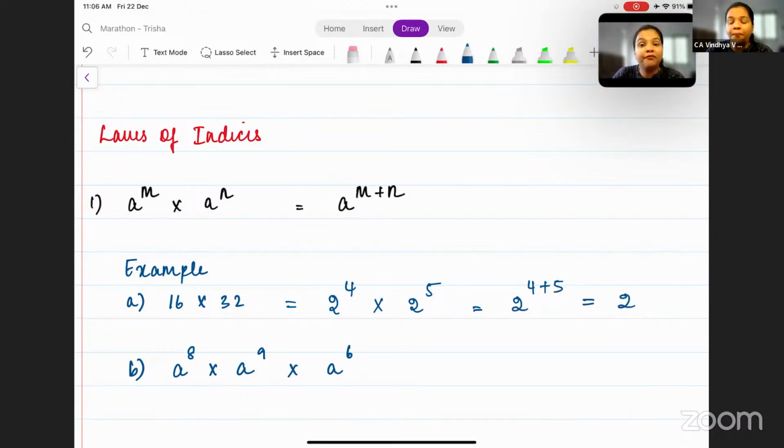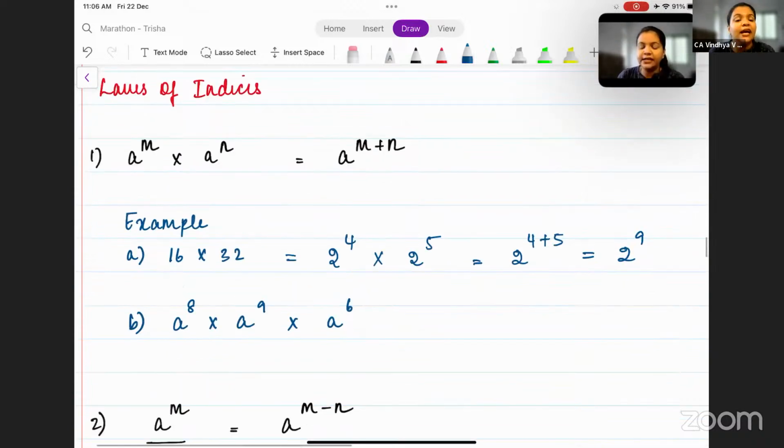2 to the power 4 plus 9, that is 4 plus 5, that is 2 to the power 9. Is this clear till here? All right. Now, the next example that I've taken here is a to the power 8 into a to the power 9 into a to the power 6.